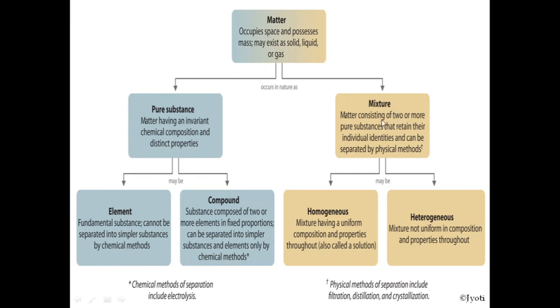And what are the physical methods by which the constituent pure substances can be separated? That is filtration, distillation and crystallization. So we'll discuss mixture in our successive sessions. But in this session, we'll discuss the elements.